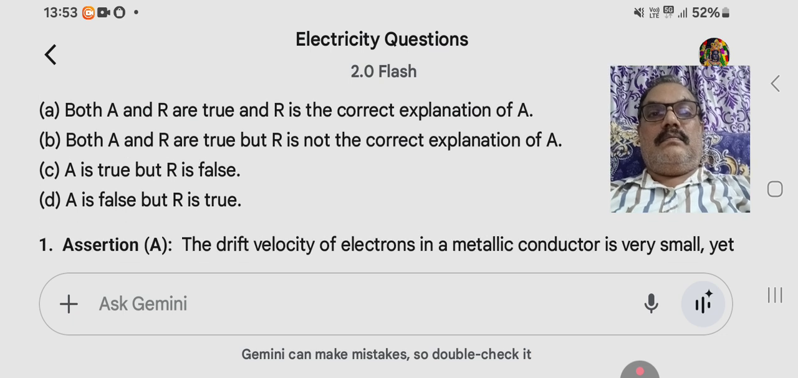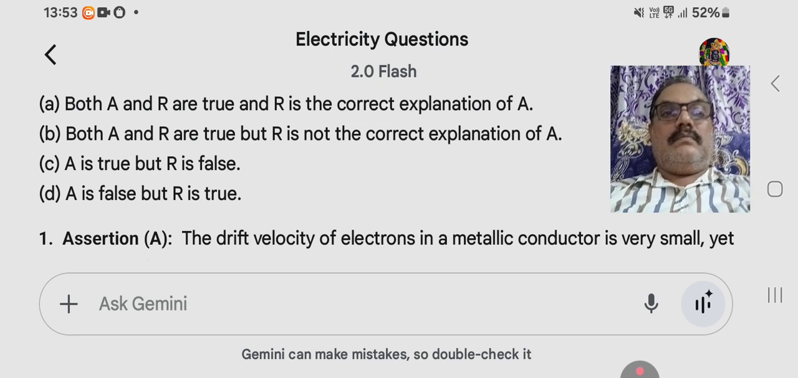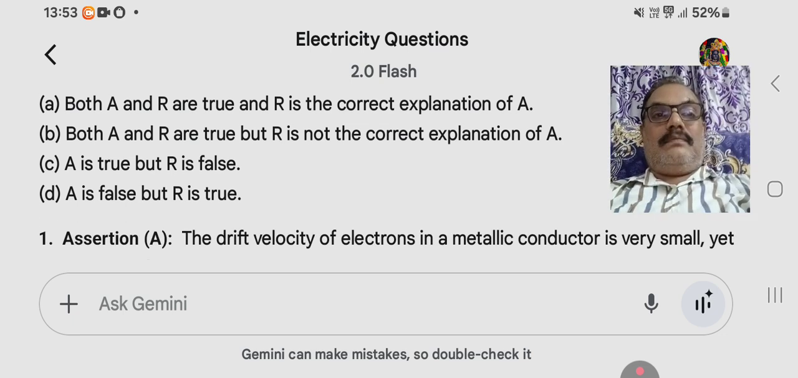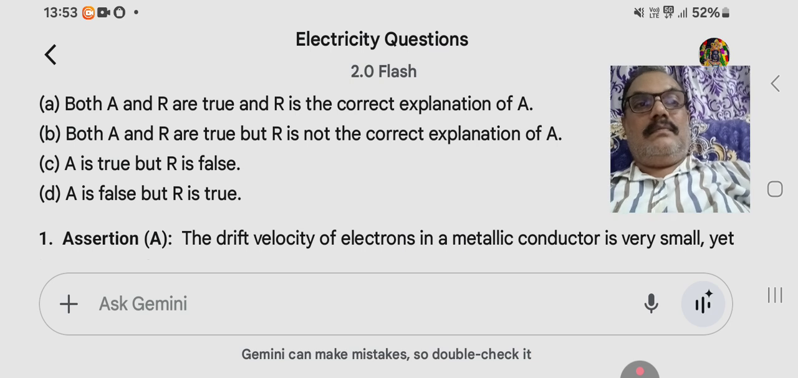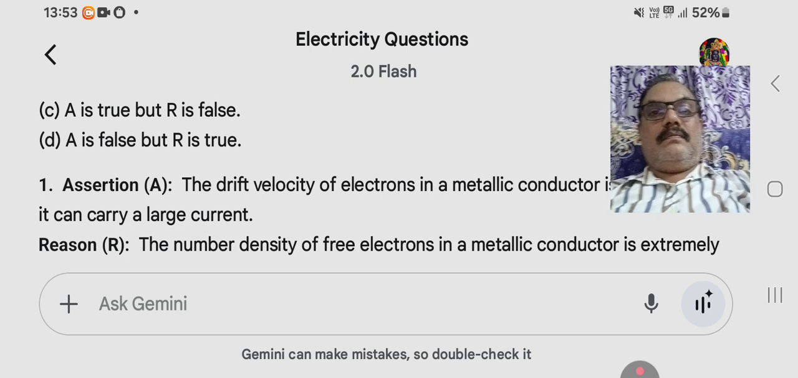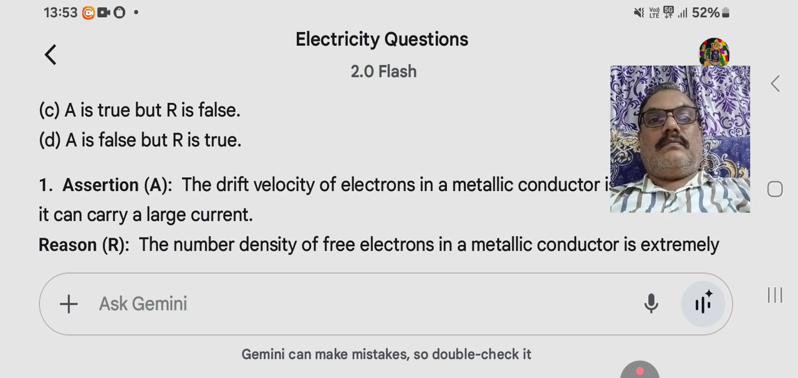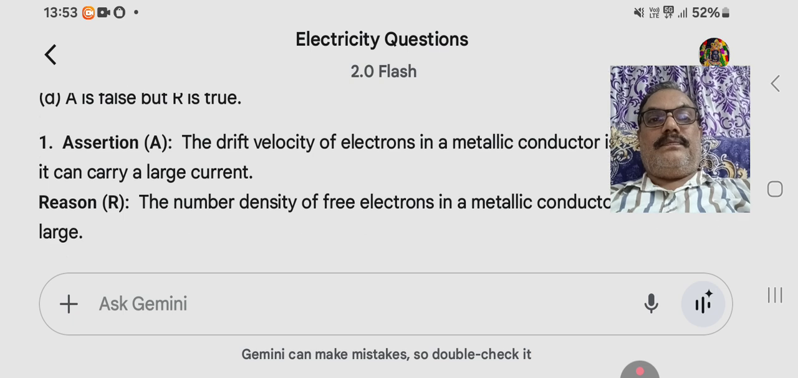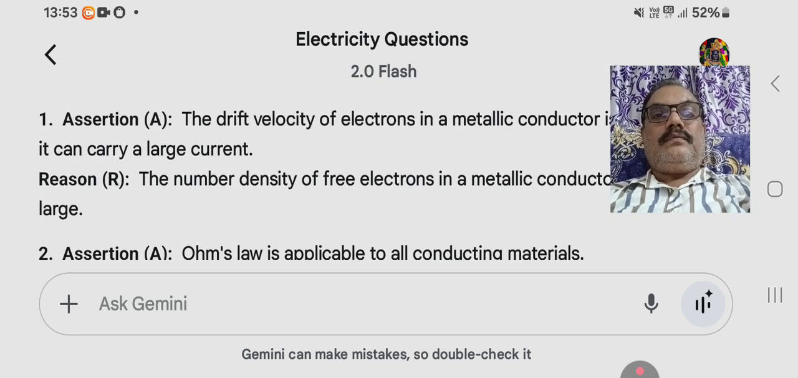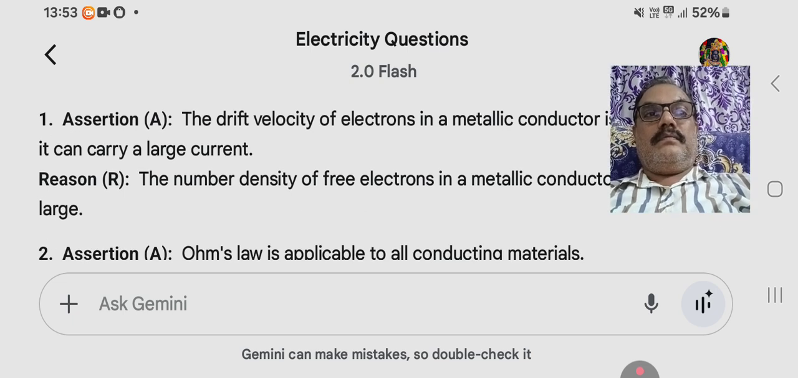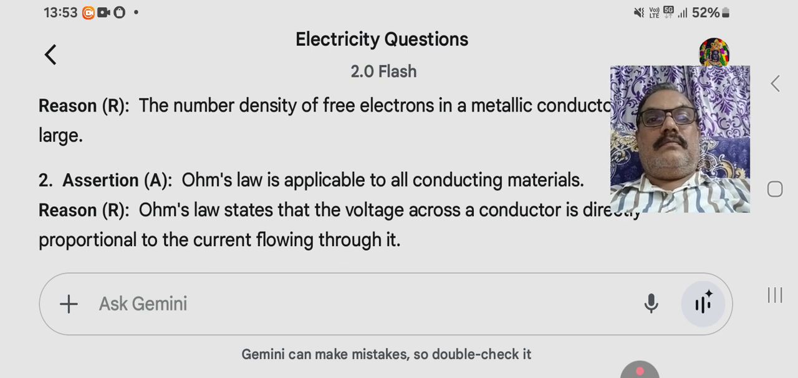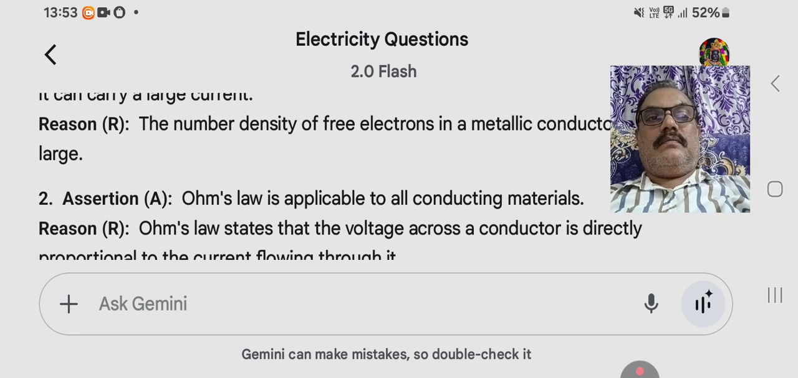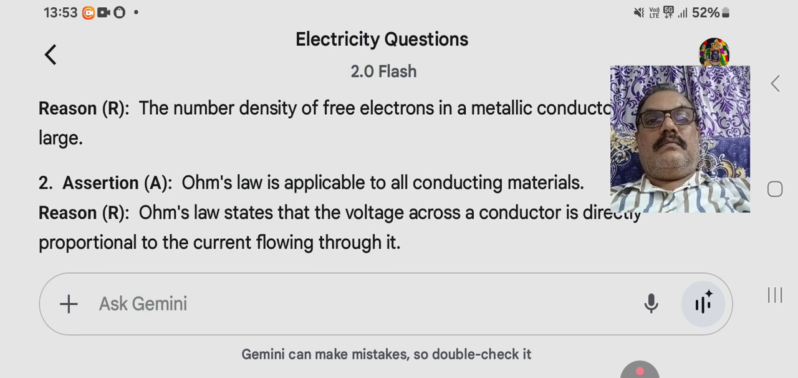1. Assertion A: The drift velocity of electrons in a metallic conductor is very small, yet it can carry a large current. Reason R: The number density of free electrons in a metallic conductor is extremely large. 2. Assertion A: Ohm's law is applicable to all conducting materials. Reason R: Ohm's law states that the voltage across a conductor is directly proportional to the current flowing through it.